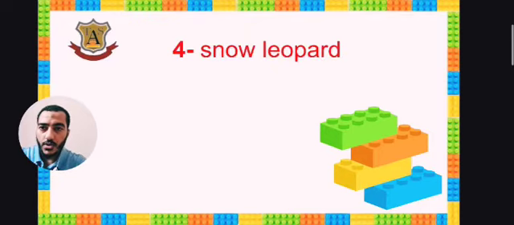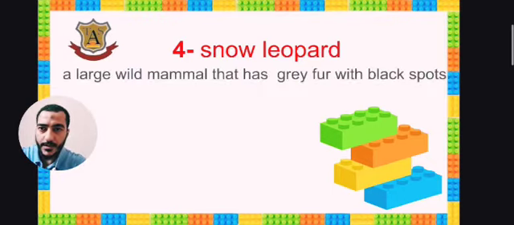Four, snow leopard. A large wild mammal that has gray fur with black spots. Again, a large wild mammal that has gray fur with black spots.